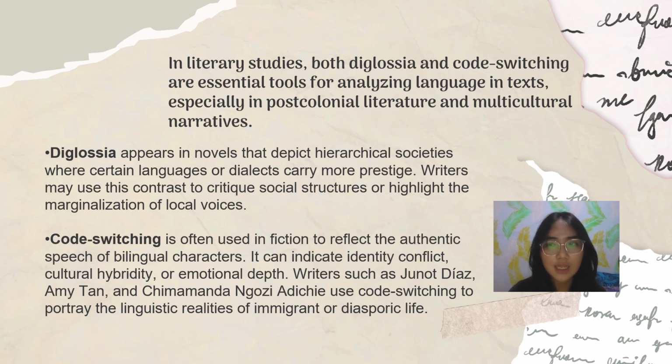And code switching is the practice of alternating between two or more languages or language varieties within a single conversation, depending on the speaker, topic, or context. Diglossia is a stable societal phenomenon, while code switching is a flexible individual linguistic behavior.